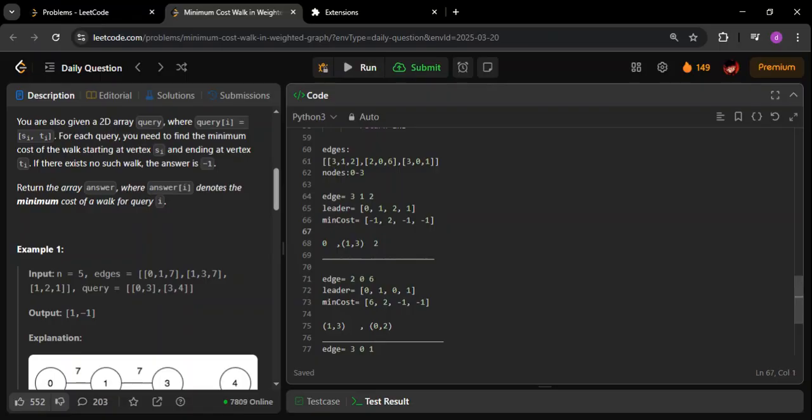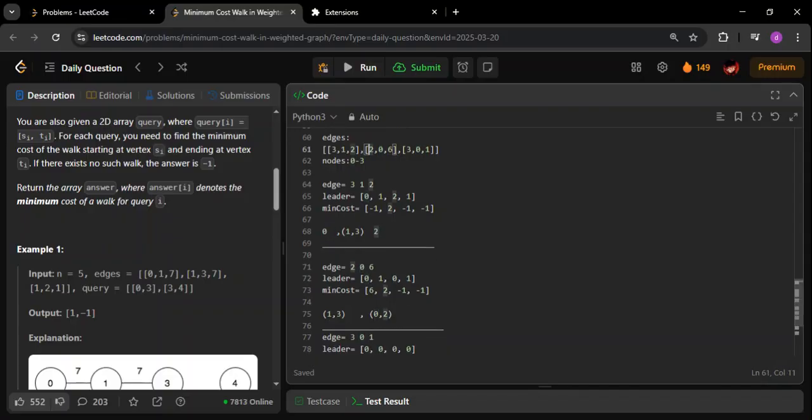So this is how the graph is going to look. This is acting as a single component, because 1 and 3 are part of a single component now. 2 is a separate component, and 0 is a separate component. These are all the nodes that we have as of now. Now comes the second edge. It is between 2 and 0, and the weight is 6.